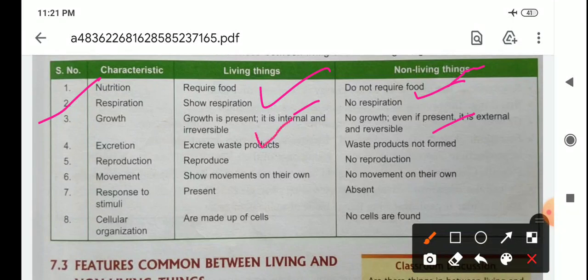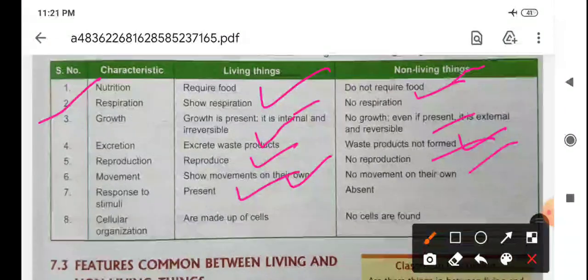Living things excrete waste products; in non-living things, waste products are not formed. Reproduction occurs in living things, but there is no reproduction in non-living things. Living things move on their own, non-living things have no movement on their own. Response to stimuli is present in living things, but absent in non-living things. Living organisms are made up of cells, but in non-living things no cells are found.